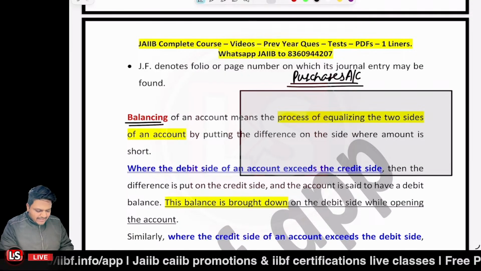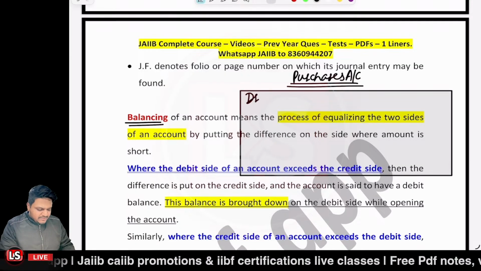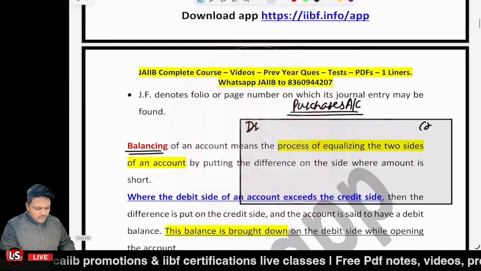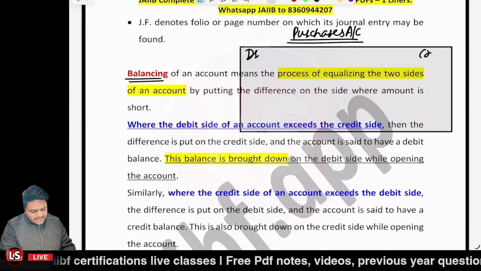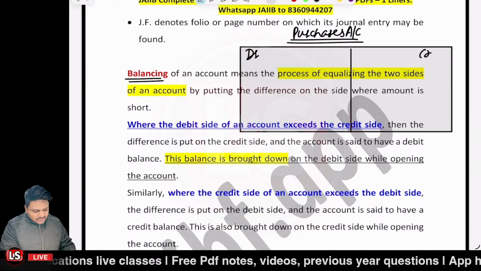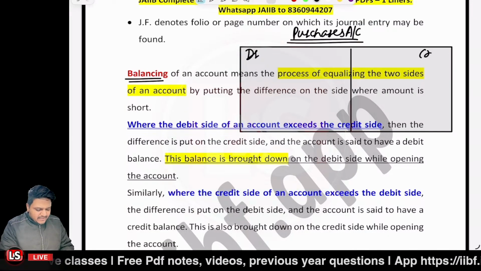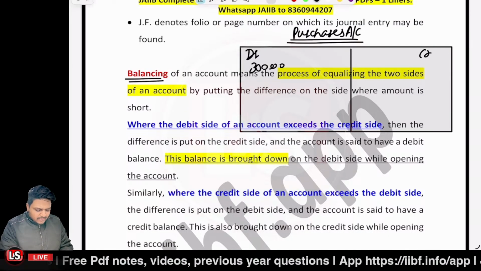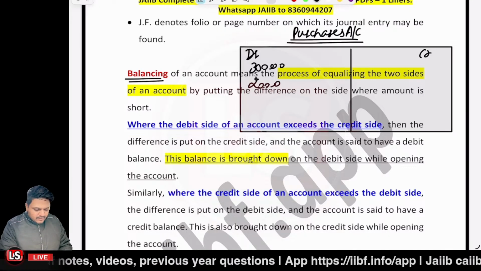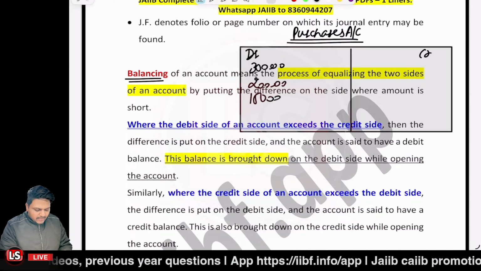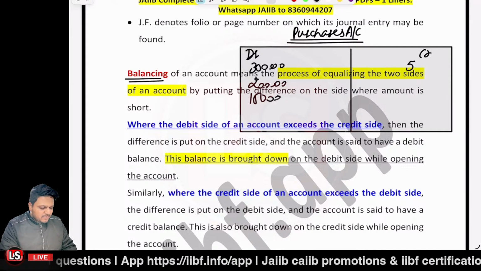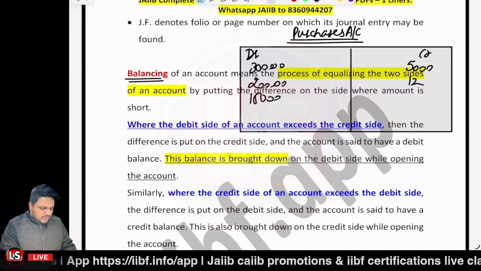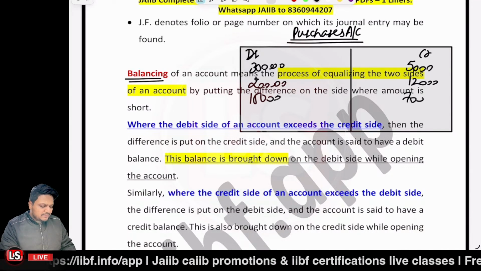So I have the debit side on the left side and the credit side on the right side. Now let's say we have different entries. We have debit entries like 30,000, 20,000, 15,000, and on the credit side we have entries like, let's say, 5,000, 12,000, 7,000.